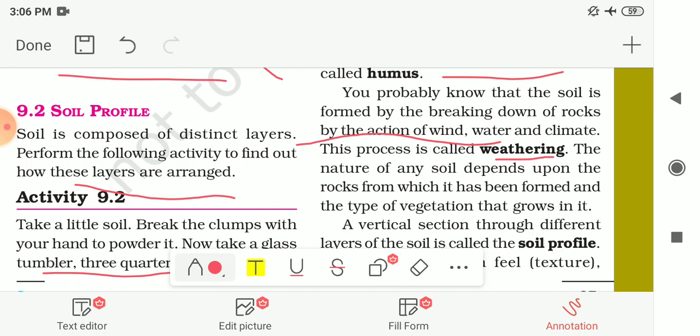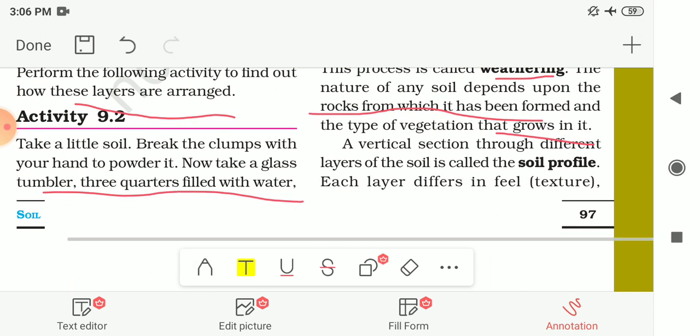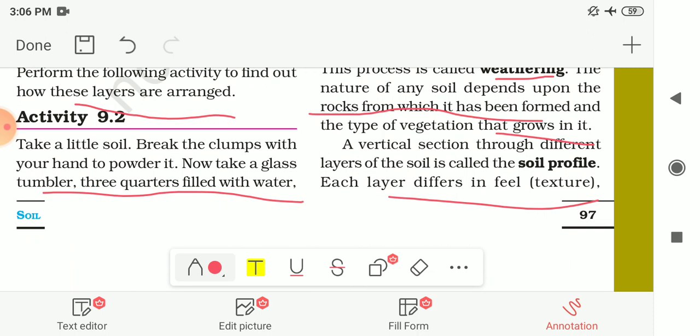The nature of any soil depends upon the rocks from which it has been formed and the type of vegetation that grows in it. The vertical section through different layers of the soil is called the soil profile.